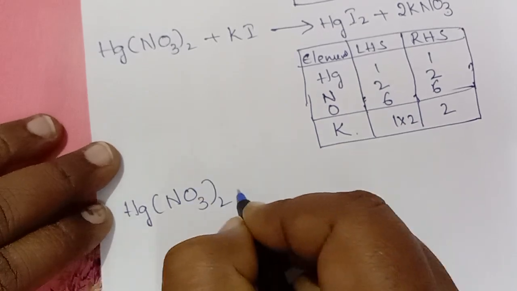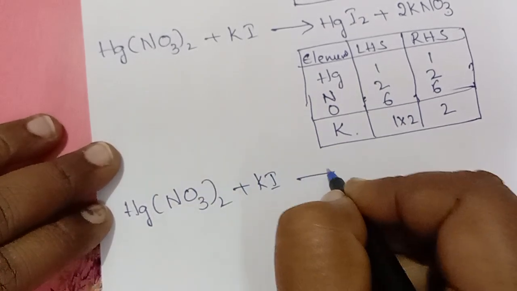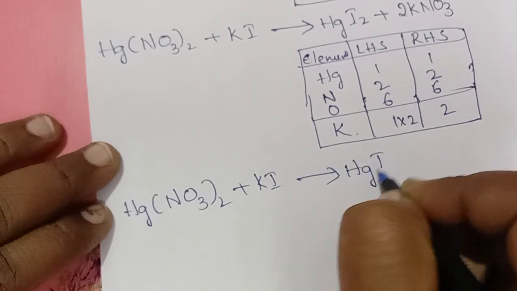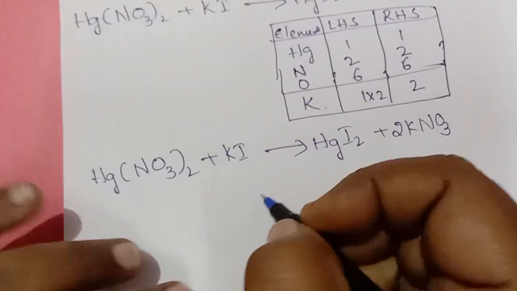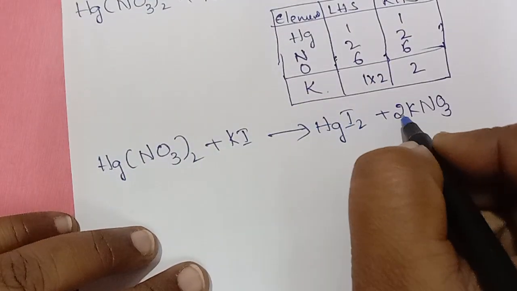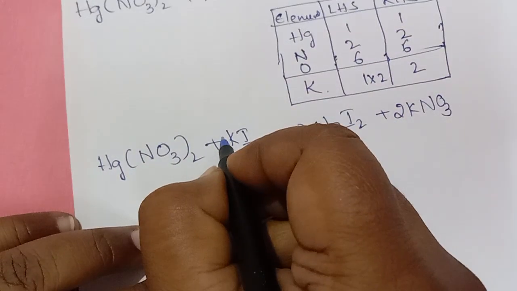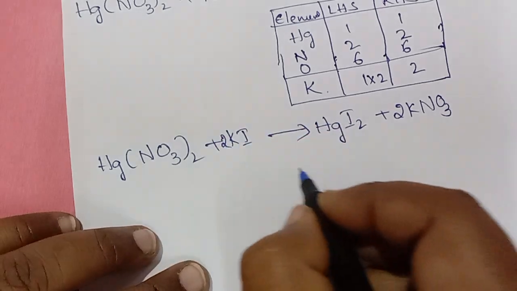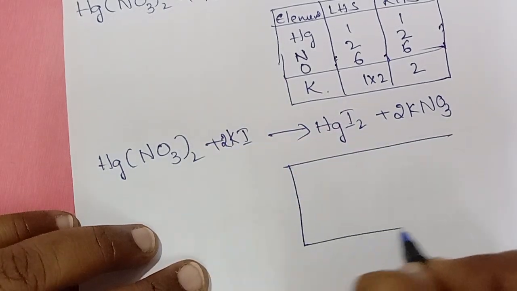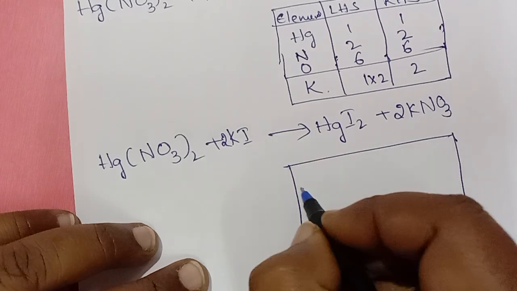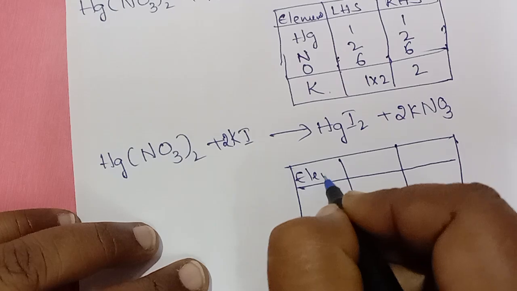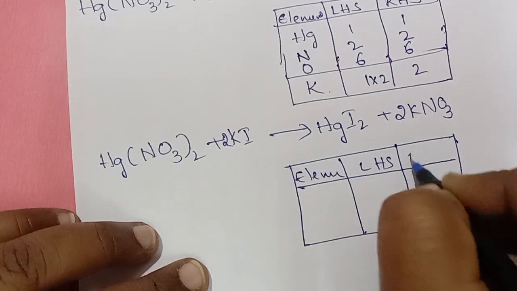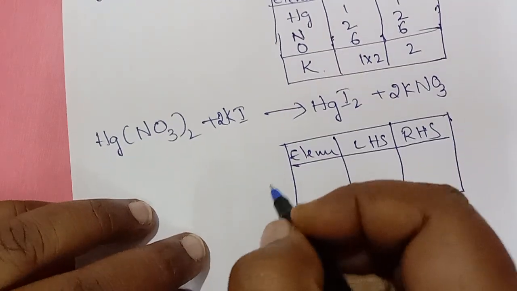Hg(NO3)2 plus 2KI gives HgI2 plus 2KNO3. Right? So here we have to write 2. Maybe here it is balanced. Element, LHS, RHS.